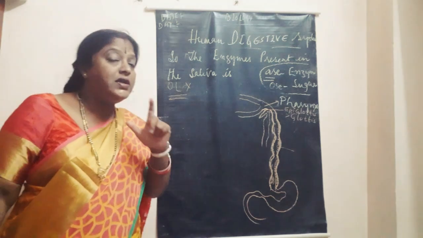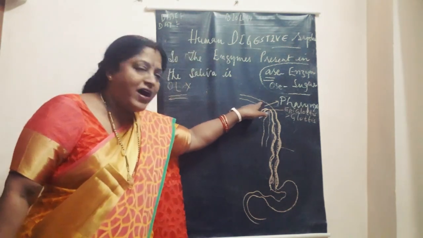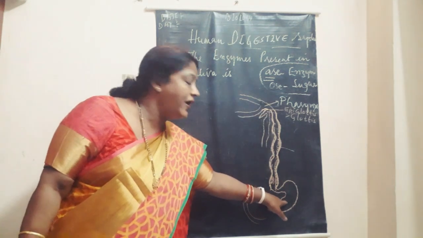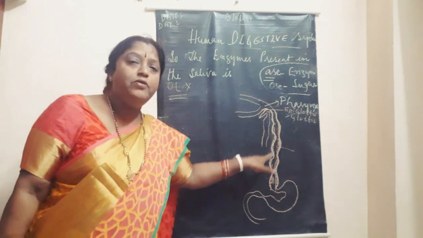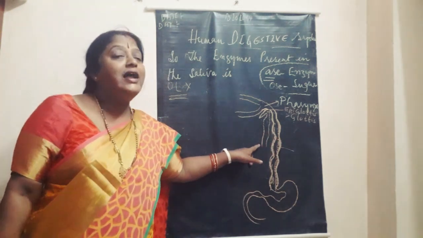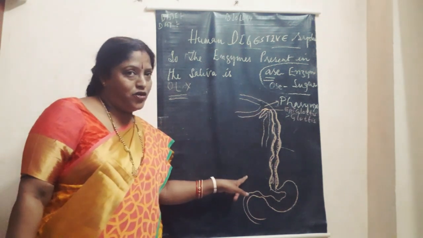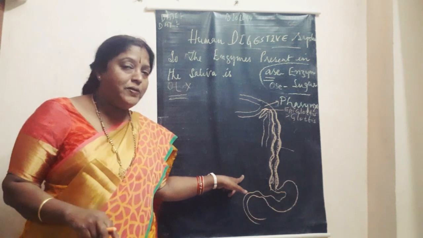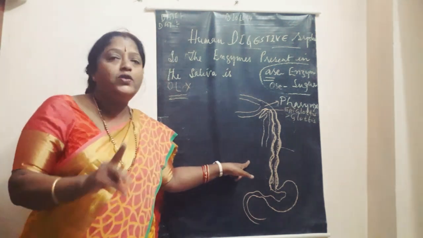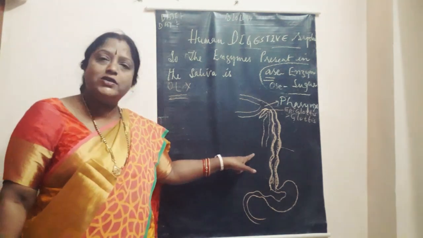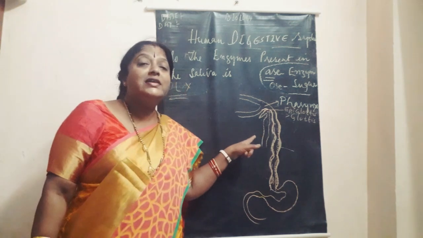Contraction and relaxation of this muscle helps in passing the food from the pharynx into the stomach. And then also remember that it is lined by mucous membrane. Mucous membrane secretes mucus that makes the food sticky and helps in easy passage of food. One more thing you must remember, children. There are no digestive glands present in the esophagus. There are no enzymes present in the esophagus, but the esophagus is very important as it helps in easy passage of food.